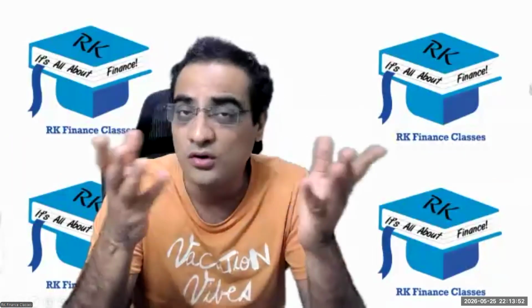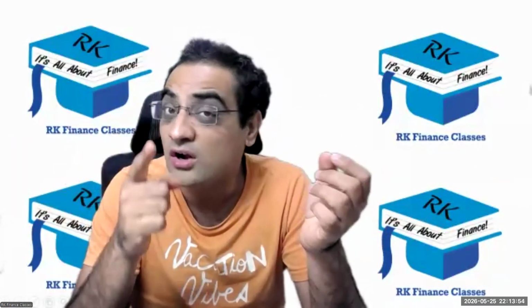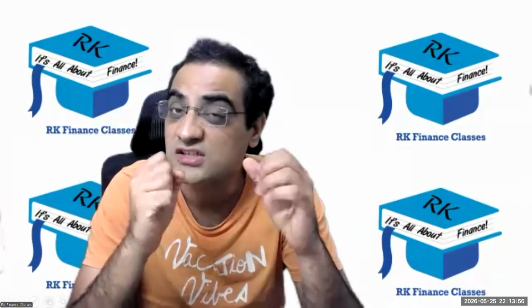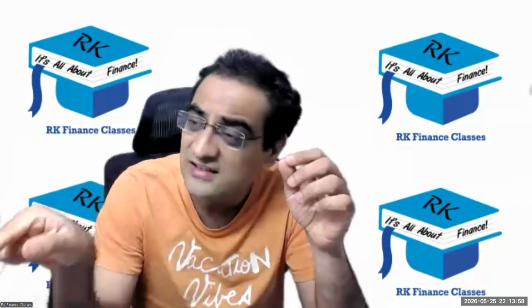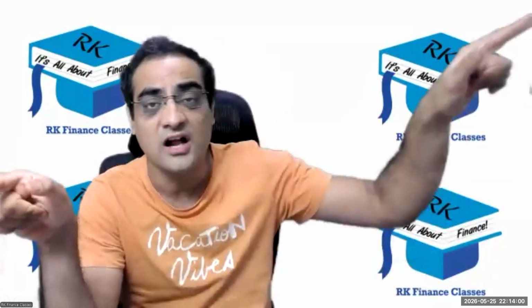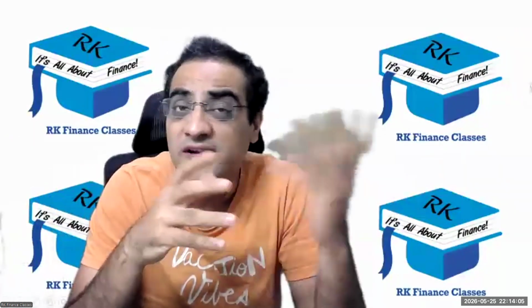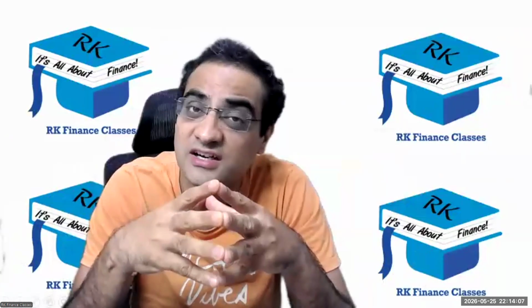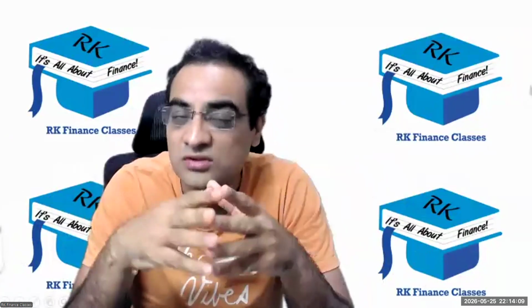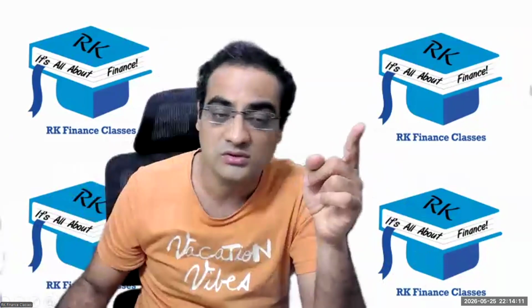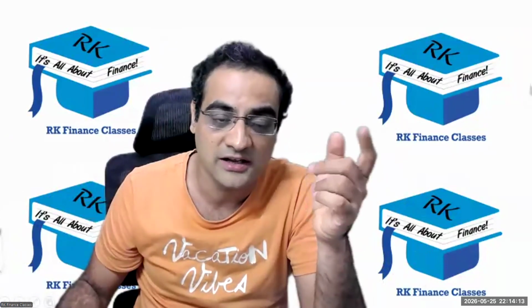Or number two, if you want to keep the exchange rate pegged, do not allow them to invest. Restrict the capital flow. Even if they see that in their country the interest rate is lower and in our country it is higher, US interest rate is lower, India interest rate is higher, they want to borrow and invest, but they can't because the capital flows are restricted. Okay, so this is the second thing, and that is what was being tested in that particular scenario one.